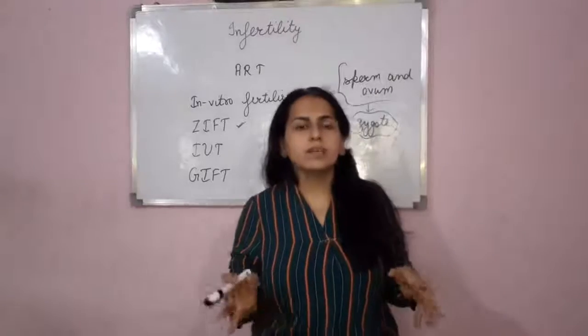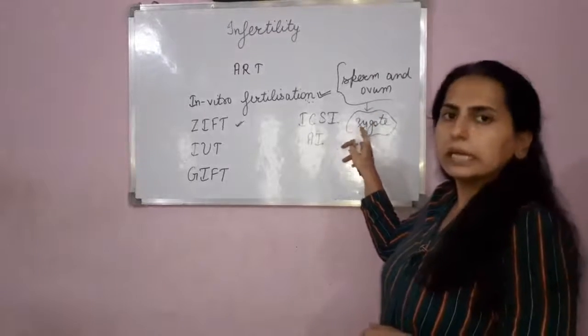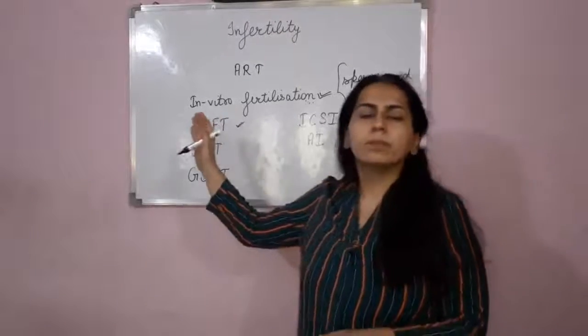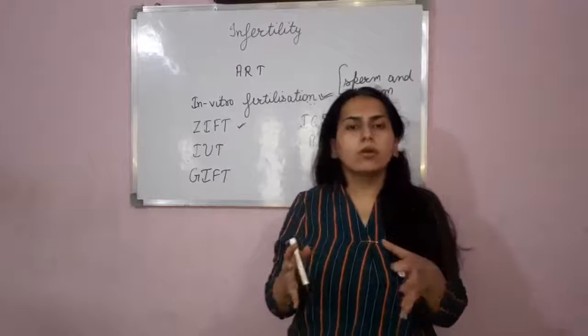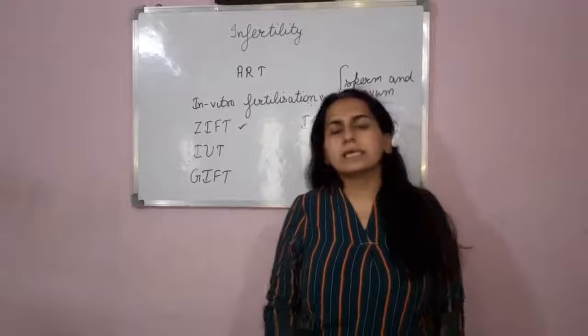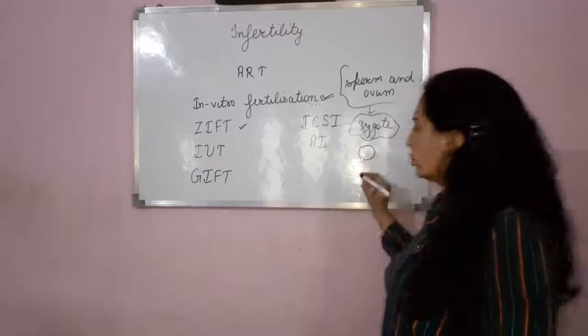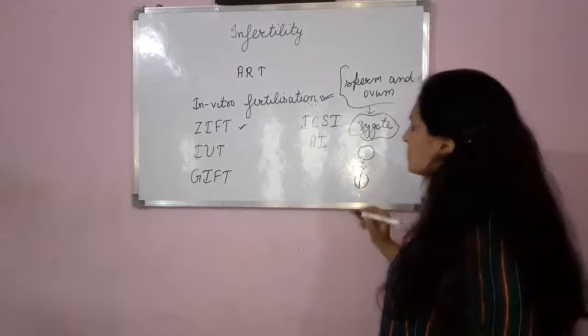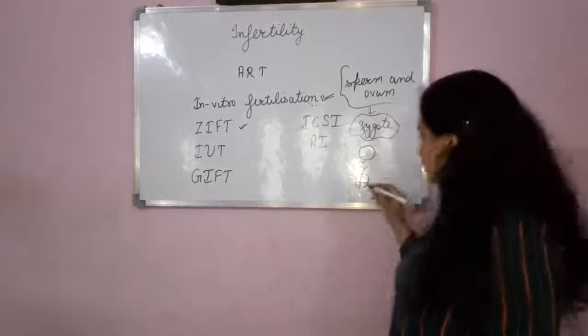Now there could be a variation in this method. Suppose the zygote is inserted into the fallopian tube, that is ZIFT. Now if this zygote is allowed to divide, what will happen? The zygote will divide into 2, then the 2 cells will divide into 4, and then the 4 cells into 8.